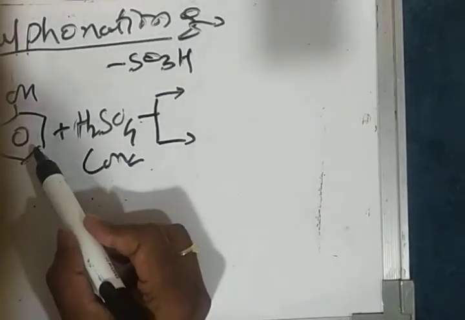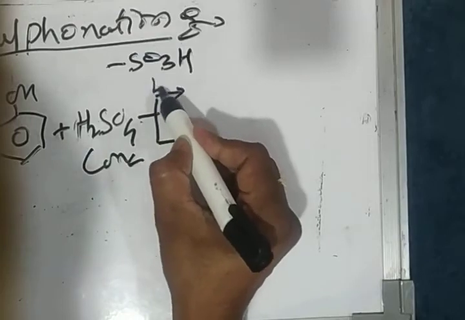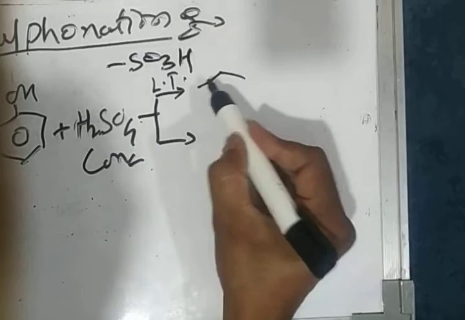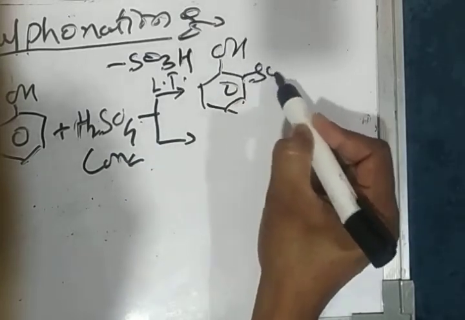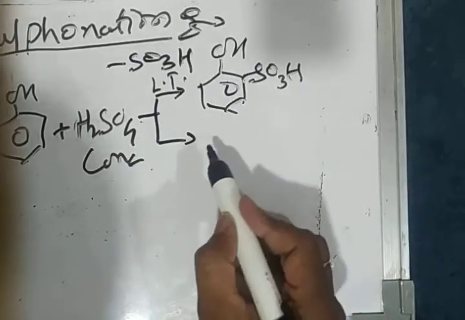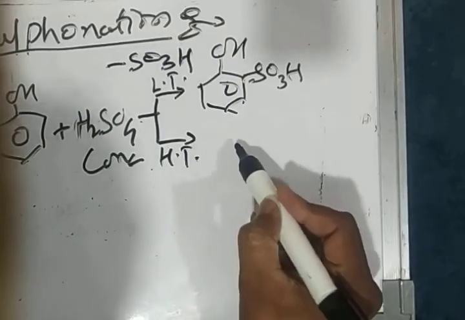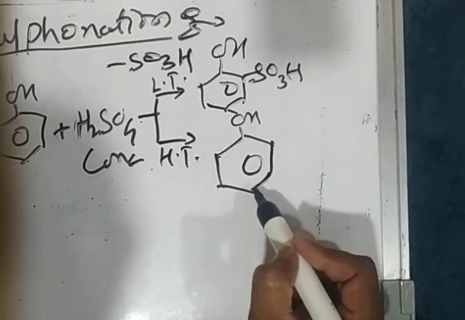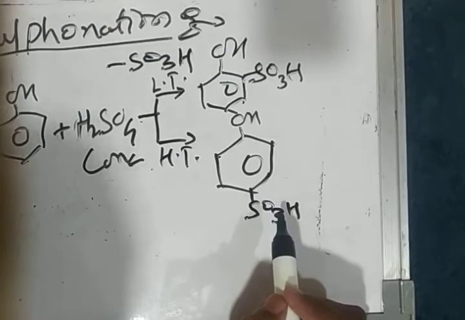If the reaction between phenol and concentrated H2SO4 is carried out at low temperature, then we get ortho substituted product, that is orthohydroxybenzene sulfonic acid, and if the reaction is carried out at high temperature, then we get para substituted product, that is parahydroxybenzene sulfonic acid.